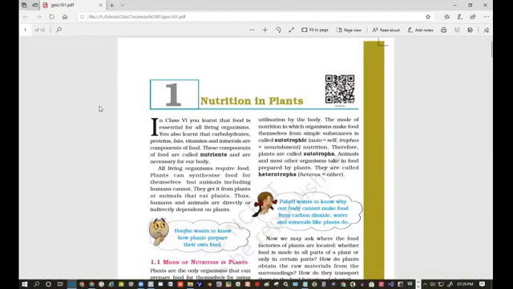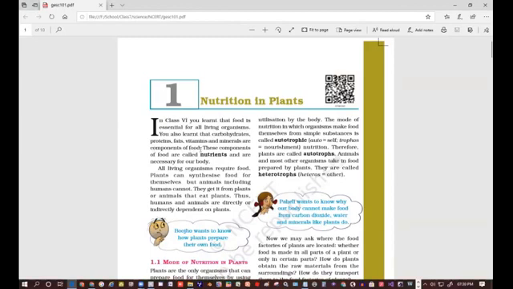So now we are reading Nutrition in Plants from class 7. In class 6 you learned that food is essential for all living organisms. Every living thing needs food for growth and for life. You also learned that carbohydrates, proteins, fats, vitamins and minerals are components of food. So we already know what the food components are.